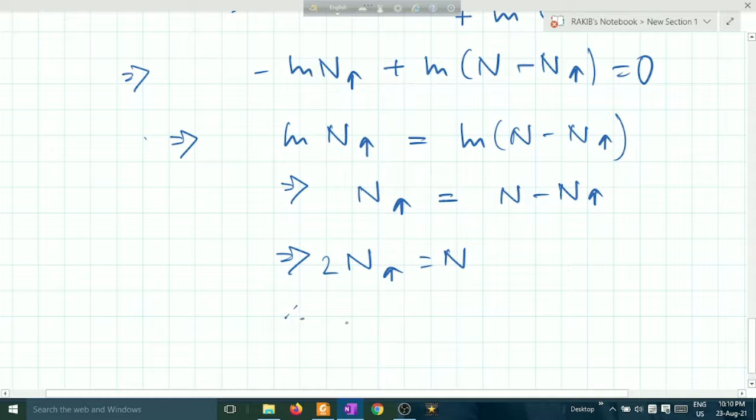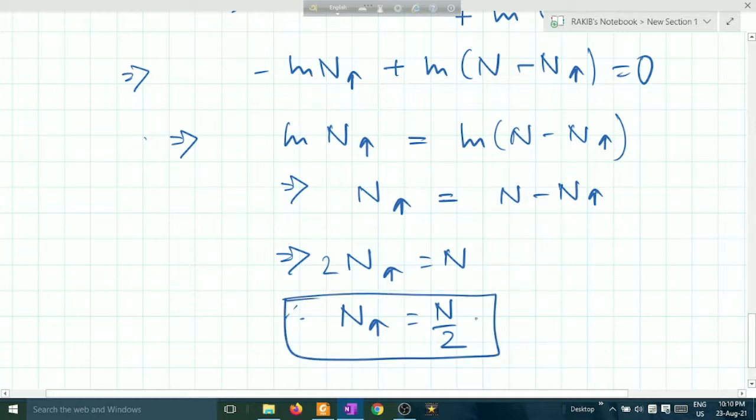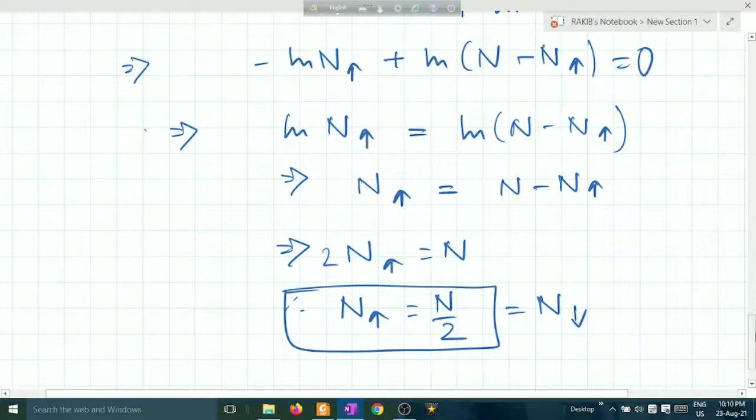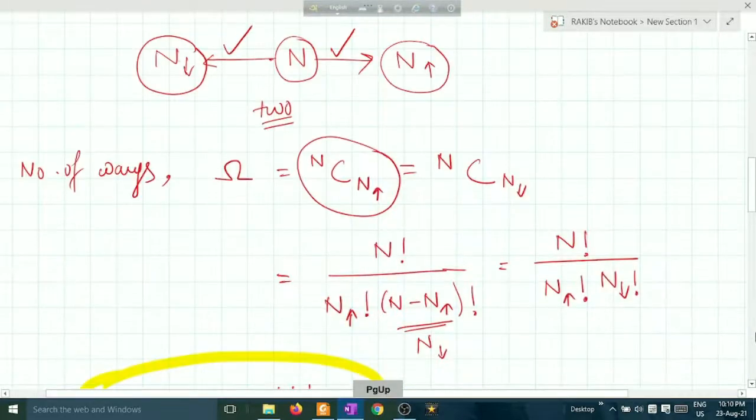This means n up equals capital N upon 2, the total number divided by 2, the half of the particles. Therefore n down will be the same, because n up and n down by addition give total n. So this is the necessary condition.